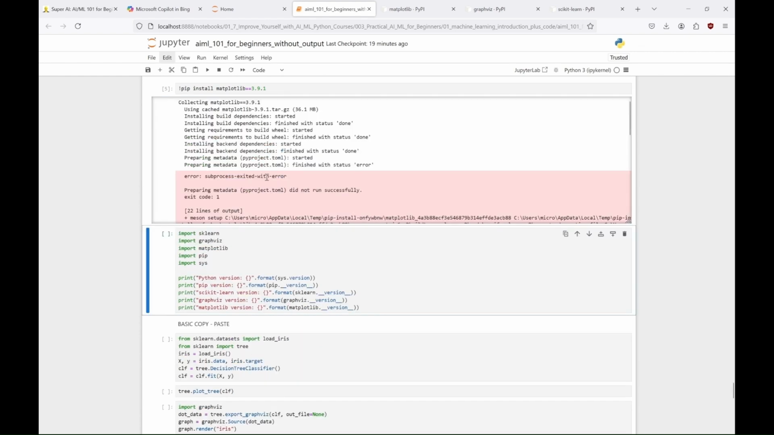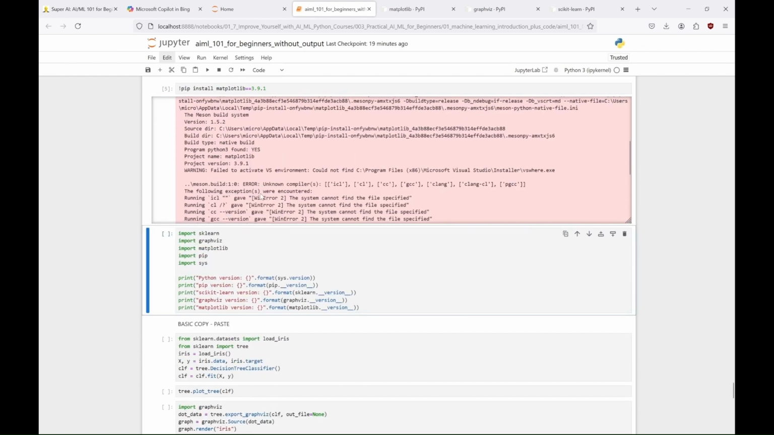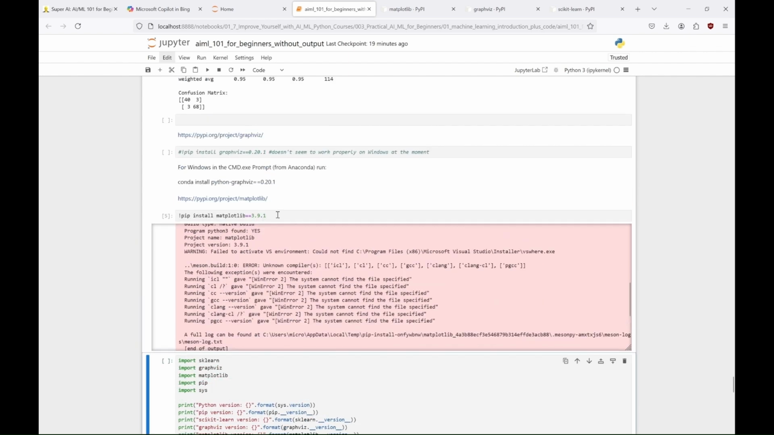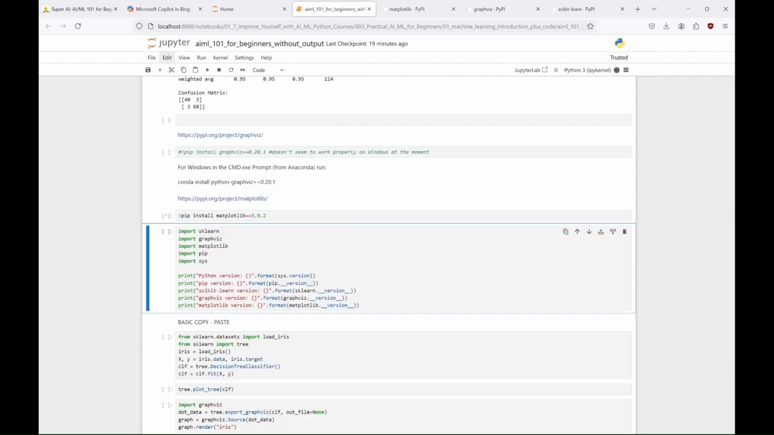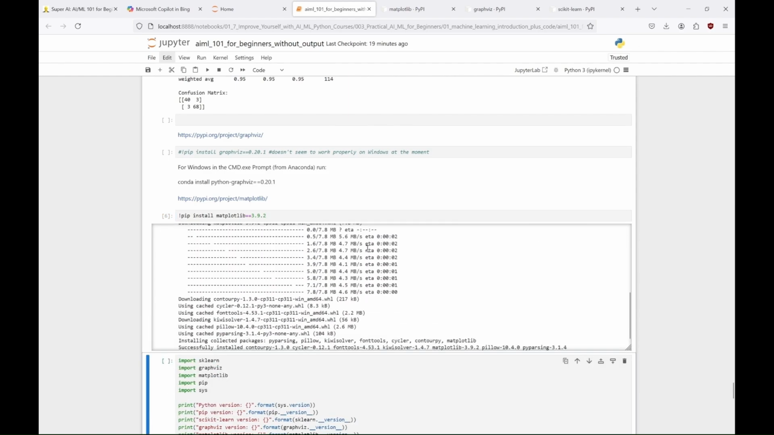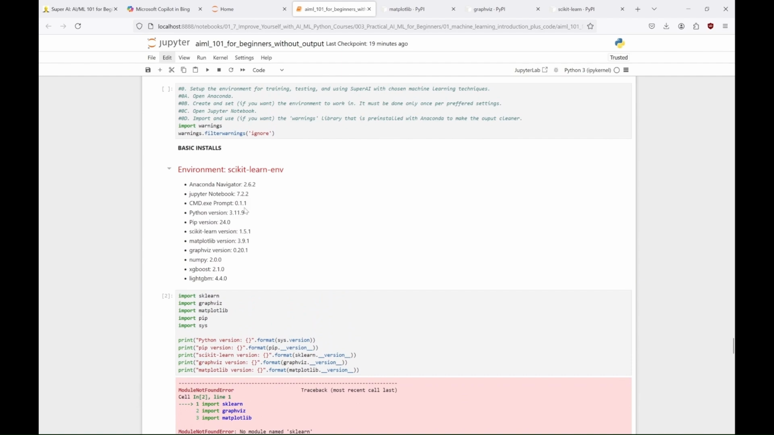Oh, okay, so there is a problem. That's not great. Let's try to install the newer version instead, 3.9.2. Maybe it won't cause any problems. Fingers crossed. Yay, now it worked. Let me just change it in our documentation then. It's important to have it up to date.